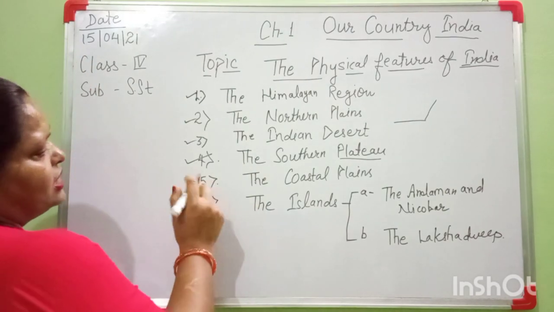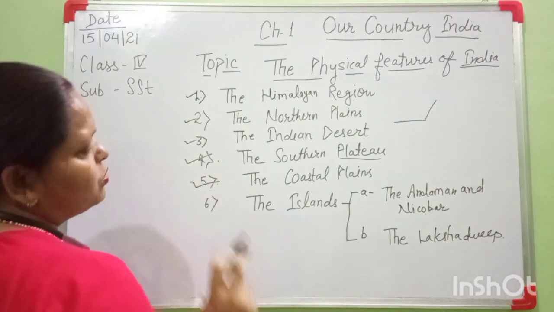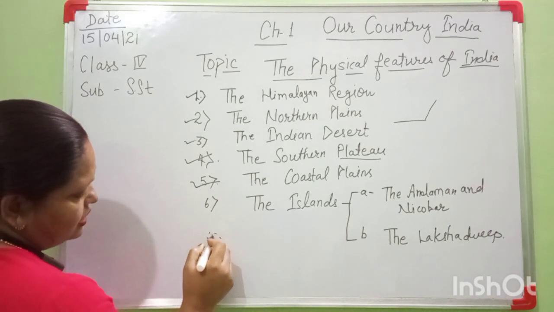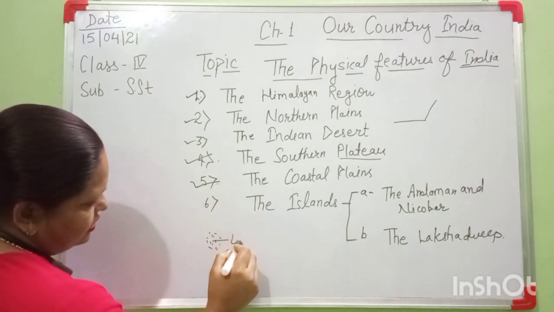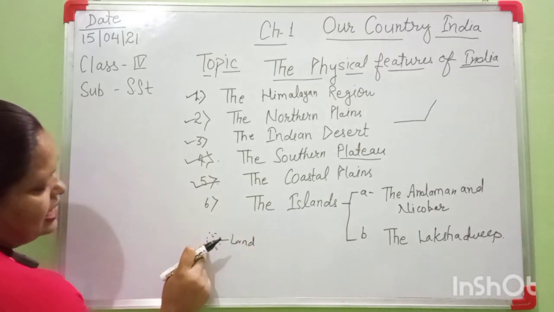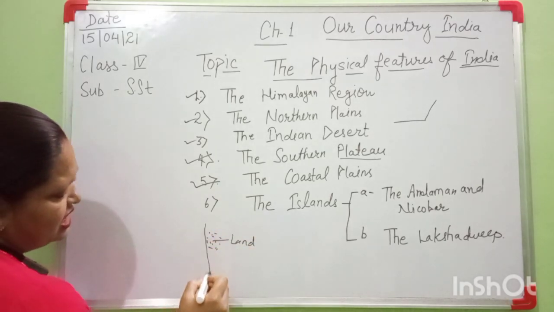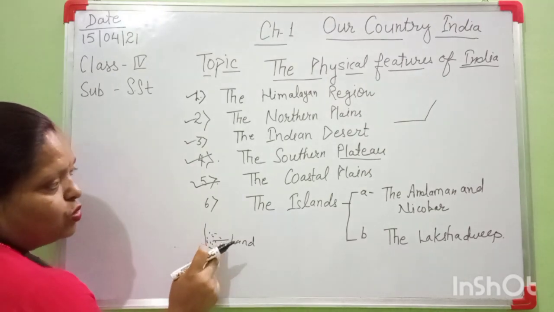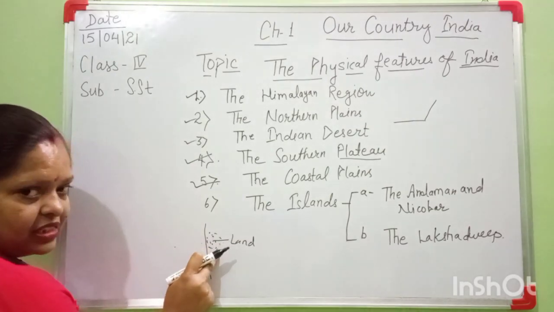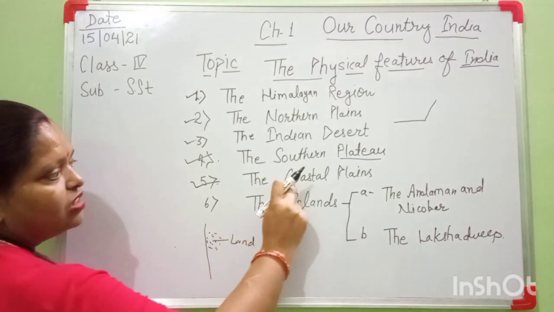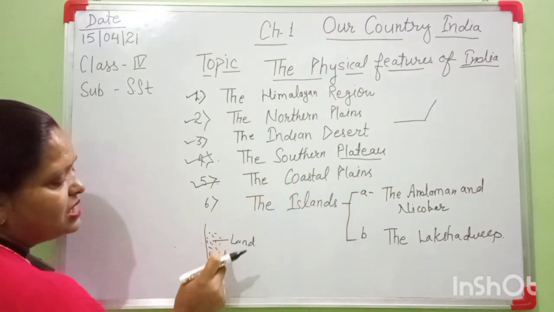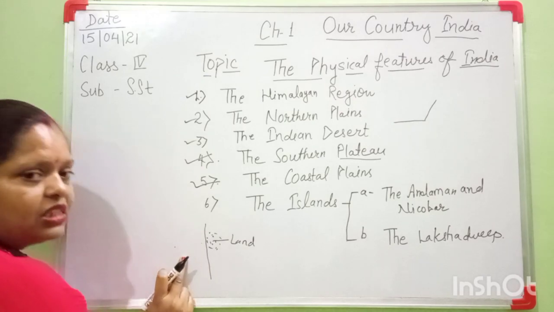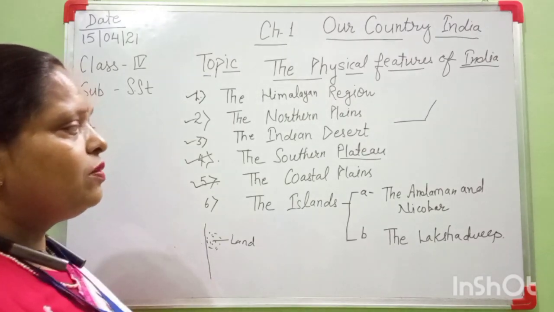Then the next point is coastal plains. Suppose, students, this is the land, and this land is situated near the water bodies. This land is called coastal plains. Understand the meaning of this word, coastal plains. It means the land which is situated near the water bodies is called coastal plains.